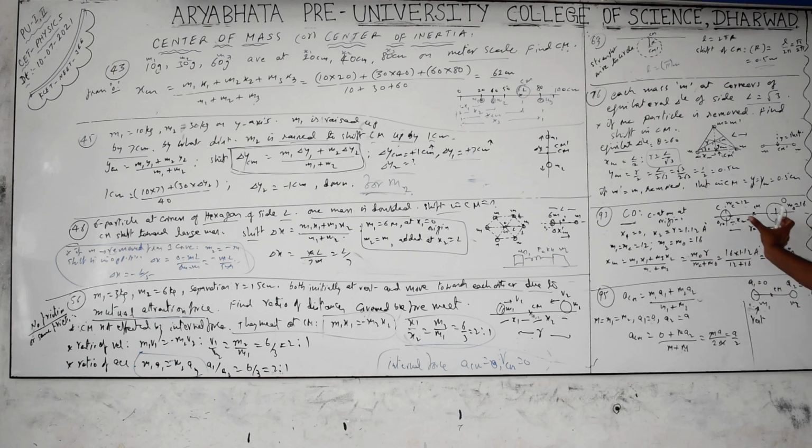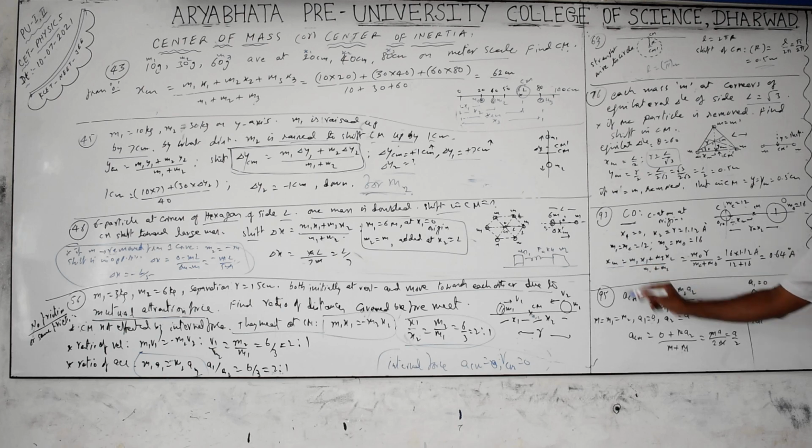The separation is x2, and for convenience you take the first particle at the origin. When you take the first particle at the origin, x1 is 0 and x2 becomes equal to r, which is given as 1.12 angstroms. m1 is the mass of the carbon and m2 is the mass of the oxygen, that is 12 and 16 respectively.